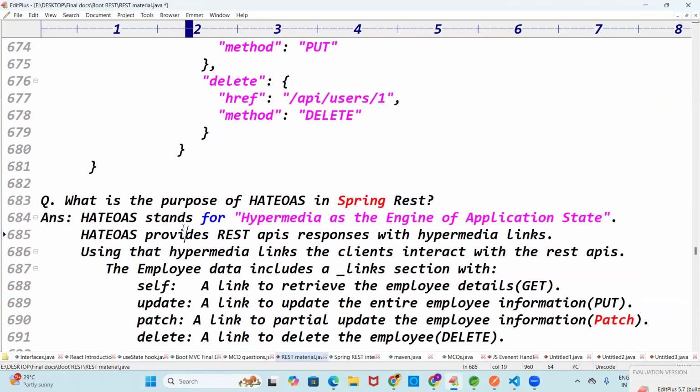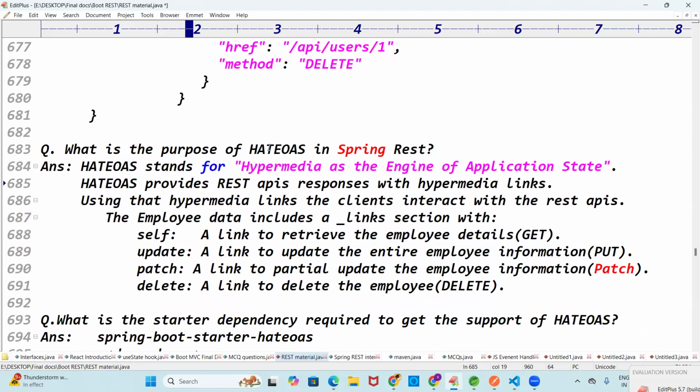See guys, what is HATEOAS? It provides the response with hypermedia links that contain a links attribute. The links contain the self link, update link, patch link, and delete link. Self means the get link. To get the support of HATEOAS, we require a dependency. What dependency we should add?